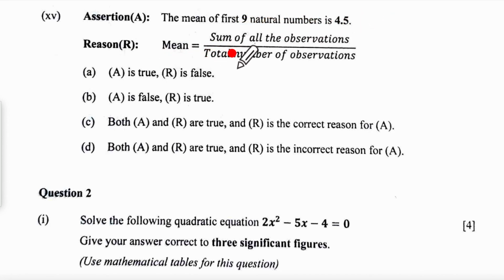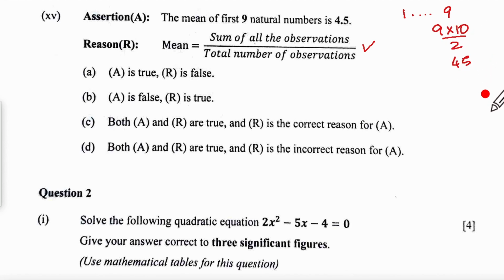And the last MCQ, assertion: mean of first 9 natural numbers is 4.5. The reason: mean is sum of all the observations upon total number of observations. So this is correct. And the mean of first natural numbers, natural numbers start from 1 up to 9 we'll have to take. So the sum of this will be n into n plus 1 upon 2. So that is 9 into 10 upon 2.